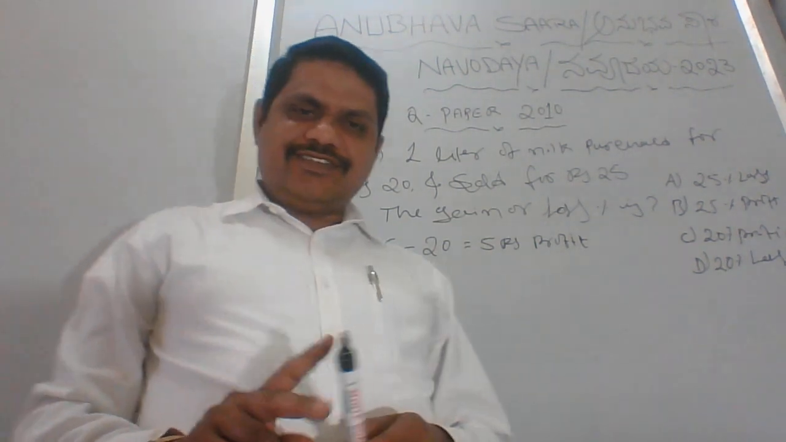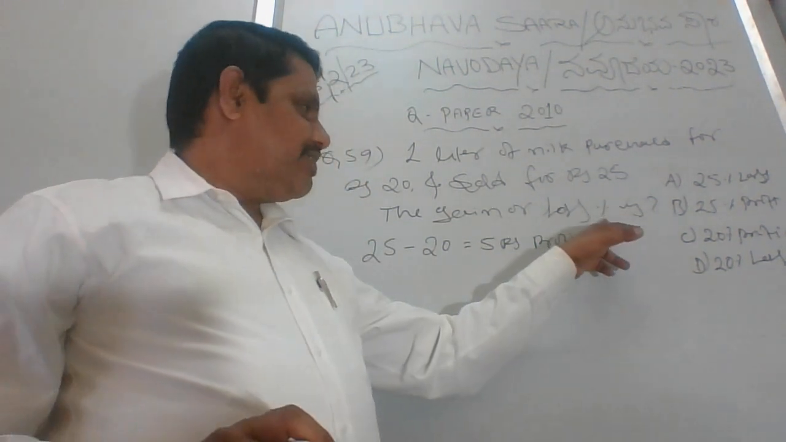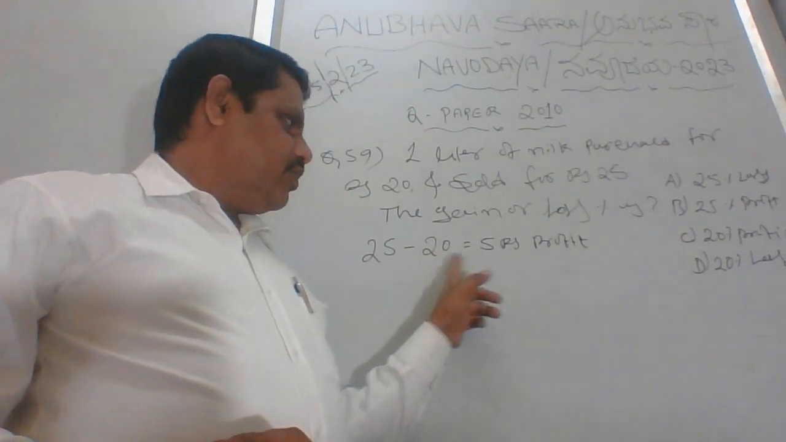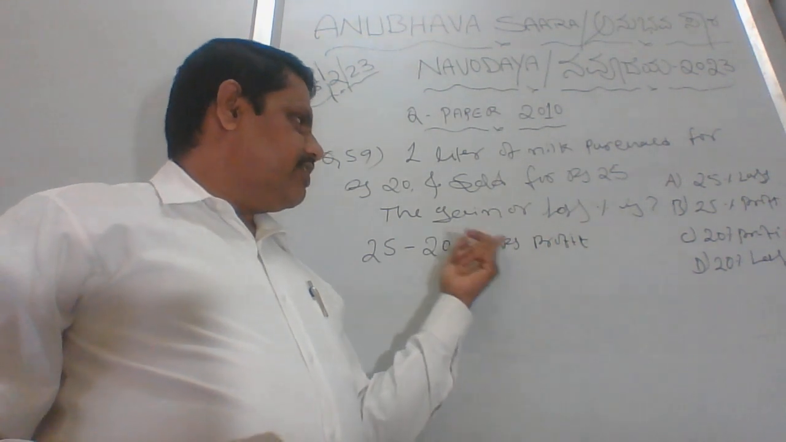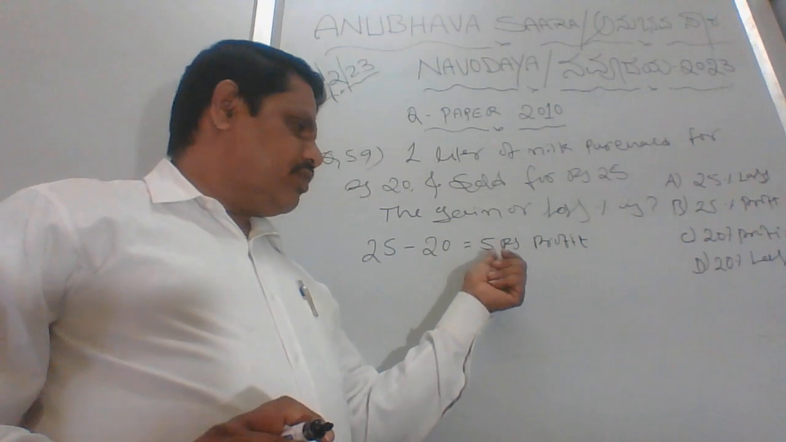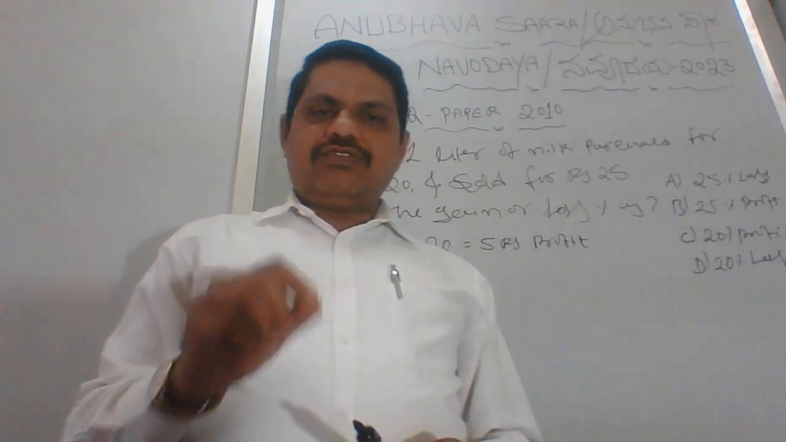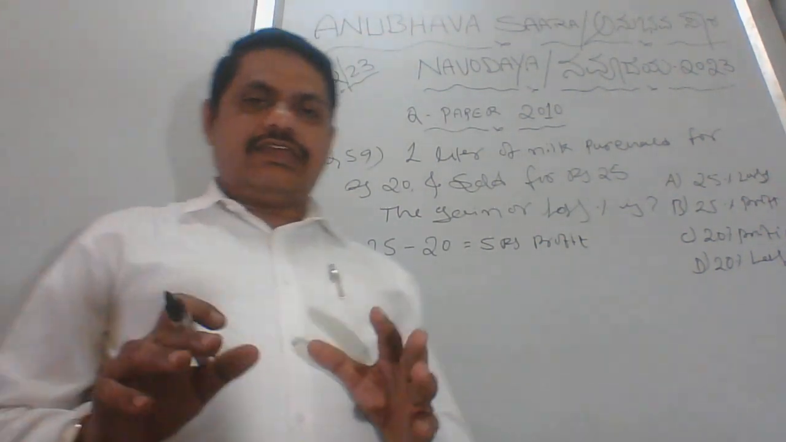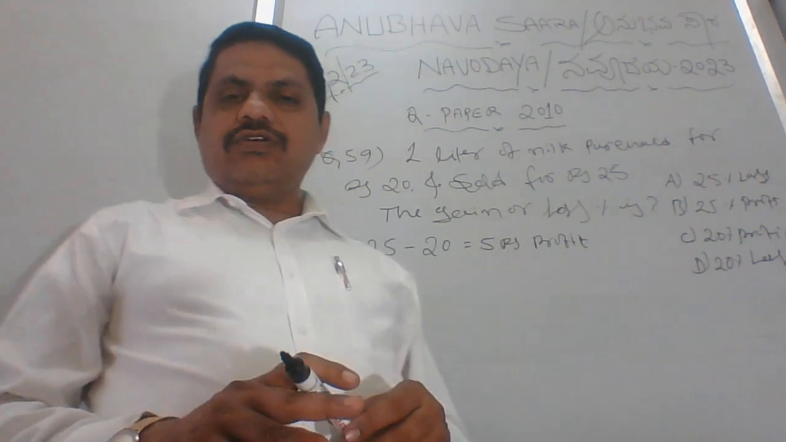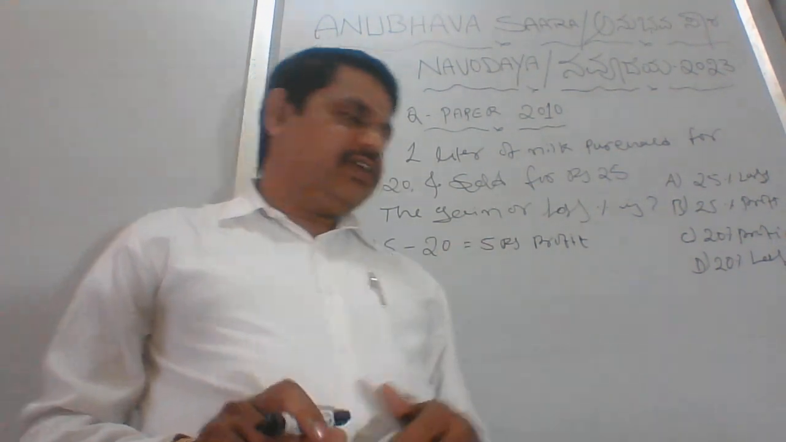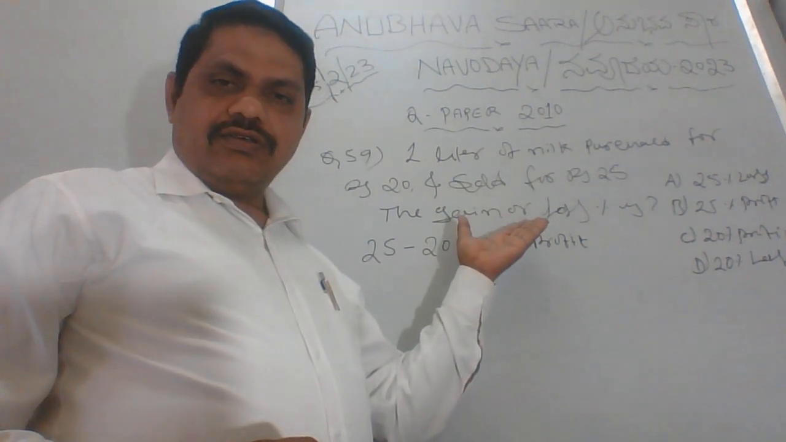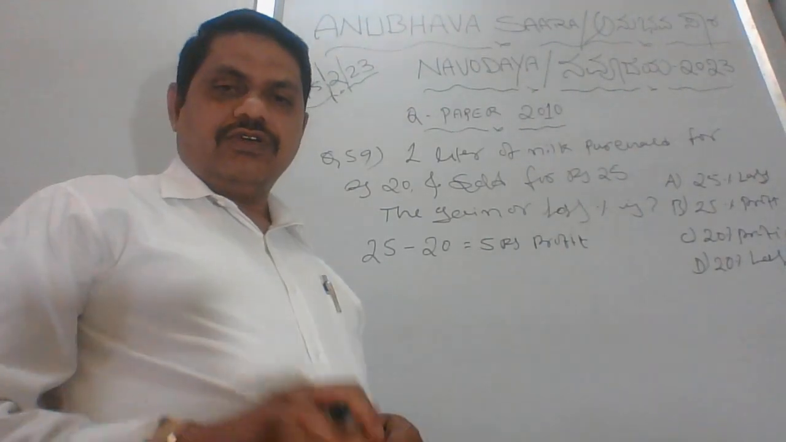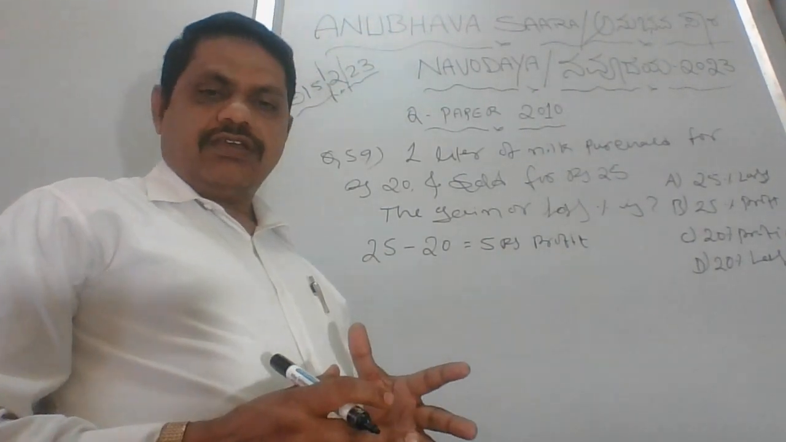But this is not the answer. Right? They are asking in percentage: the gain or loss percentage is. Profit is nothing but a gain, but how can you show it in percentage? This is the challenge you have to understand in the easiest way. That is what I wanted to show in this question. The answer is in the question itself, but you need a lot of practice to understand it faster.